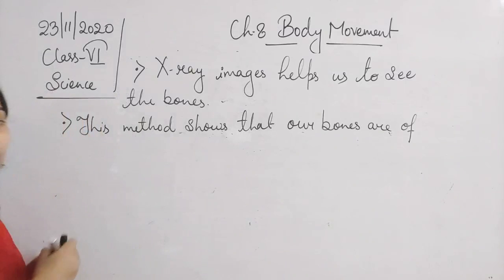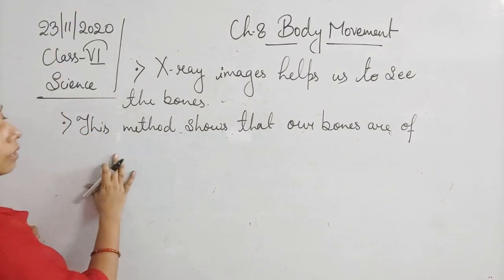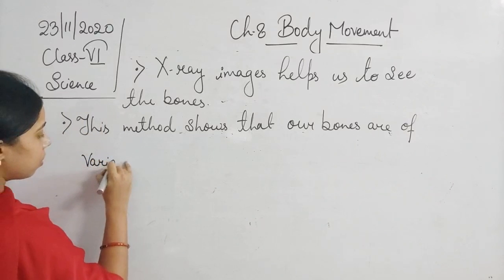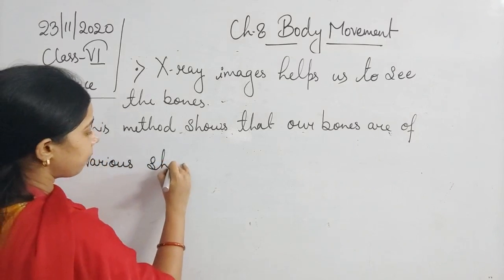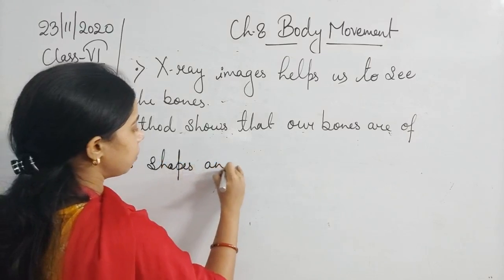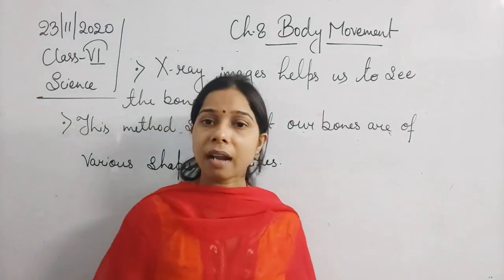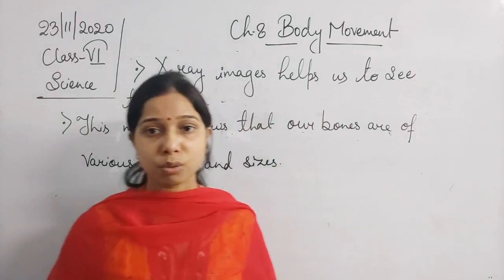So we can also write it like this: the method shows our bones are of various shapes and sizes.